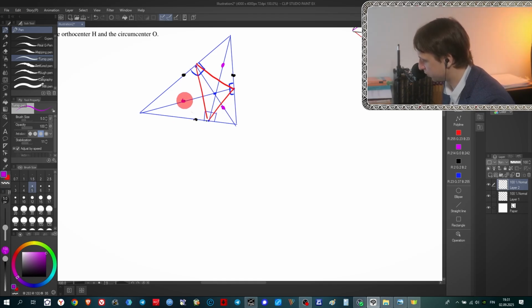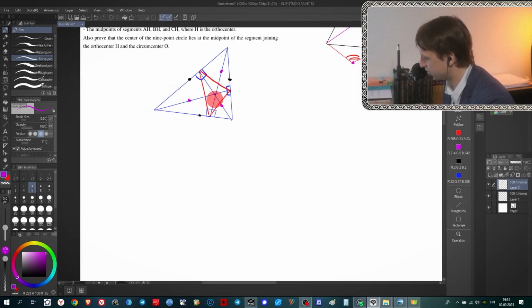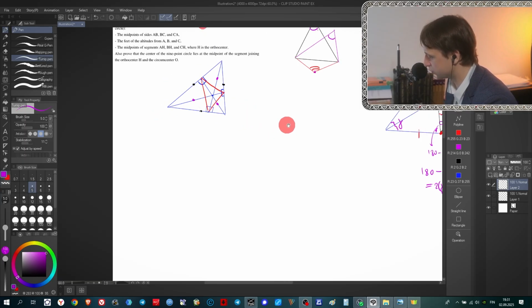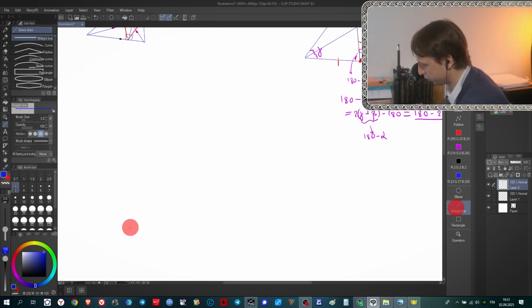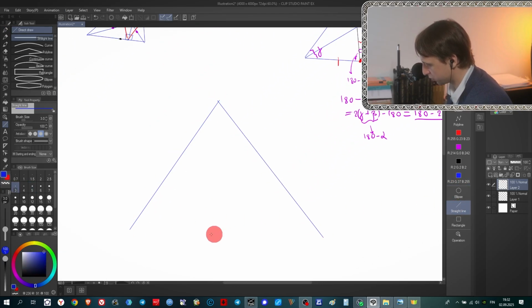Eventually, we now need to consider one of these points that is the midpoint between a vertex and the orthocenter. The orthocenter is where altitudes intersect. So let's make a new picture. We have no problem making a new picture to make everything much more clear. Let's consider our triangle.